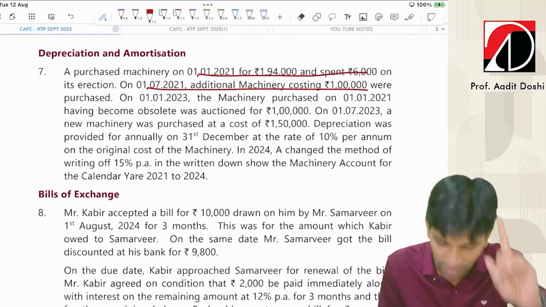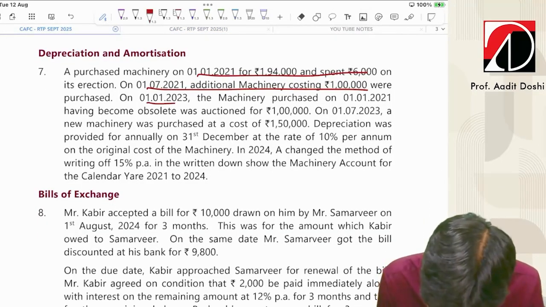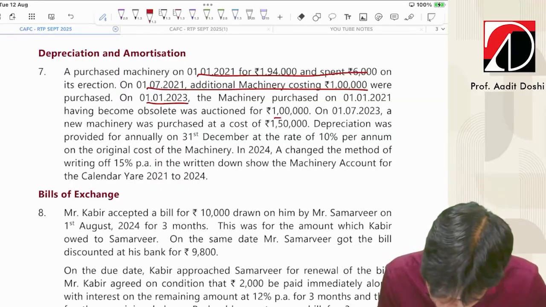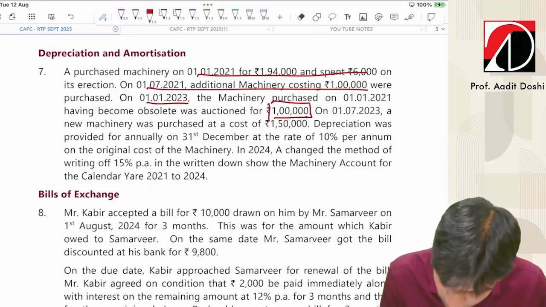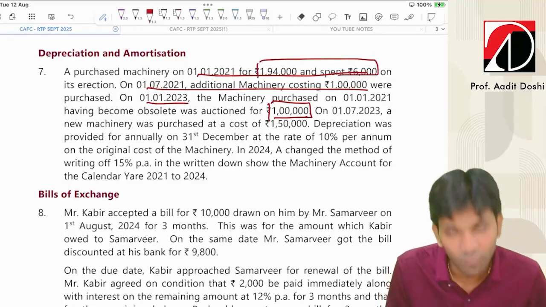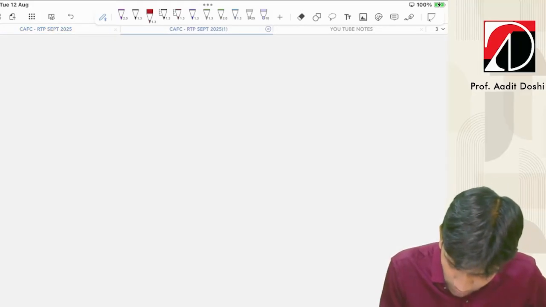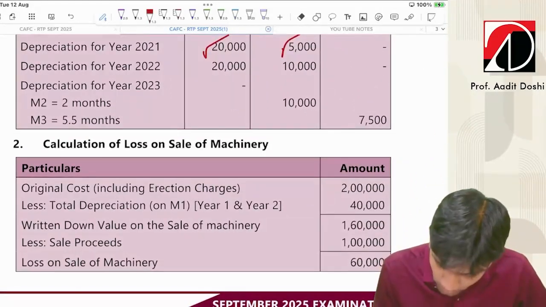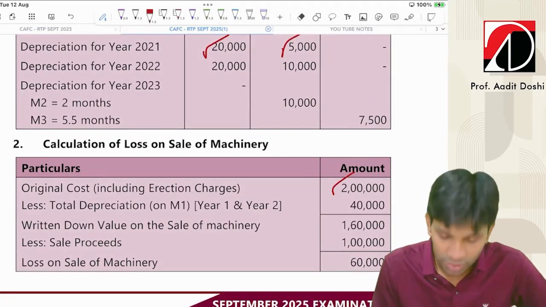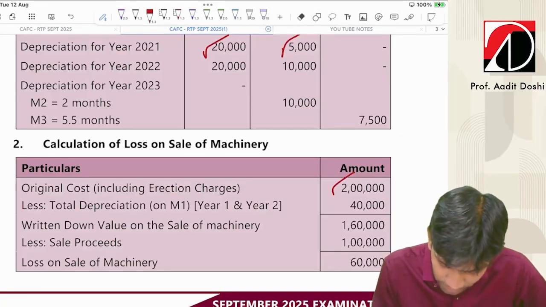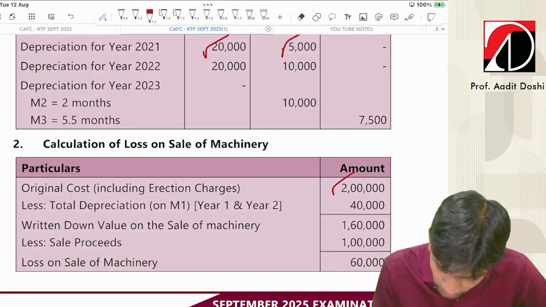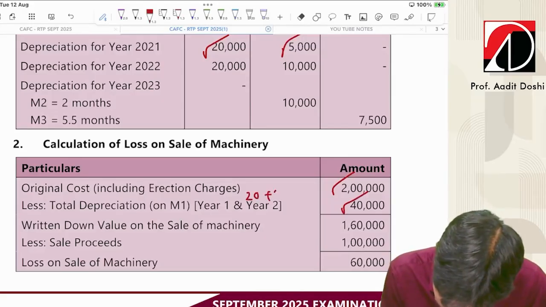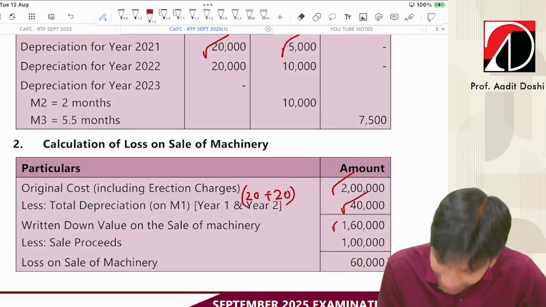Yes, the first machinery. On 1/1/23, first day of the year, they sold the first machinery, which was purchased for 2 lakhs, for 1 lakh. So now here we'll need to prepare the working. They must have prepared the working here. Original cost 2 lakh. First year depreciation 10% 20, second year 20, 40. So they have calculated together 20 20 since it is straight line method. So 1 lakh 60 is the WDV.